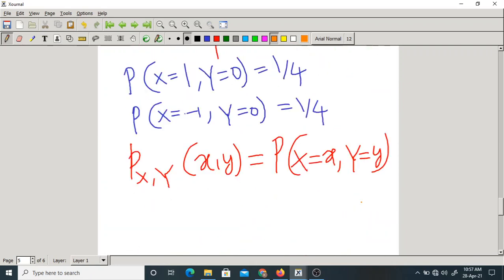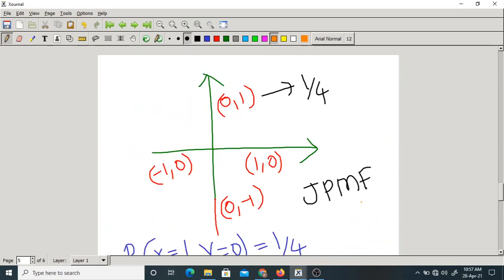Is it okay? Before that, what are the values of x and y actually? X can be minus 1, 0 or 1. These are the three values they will take.